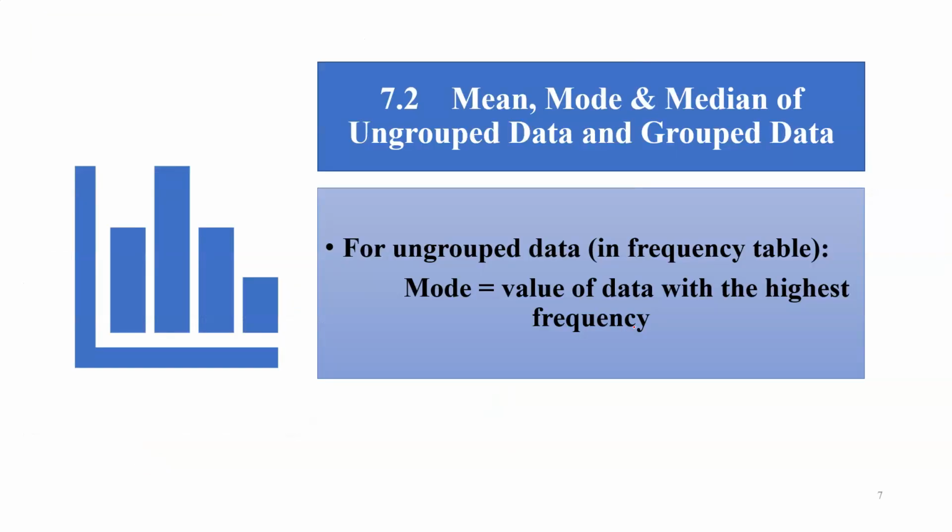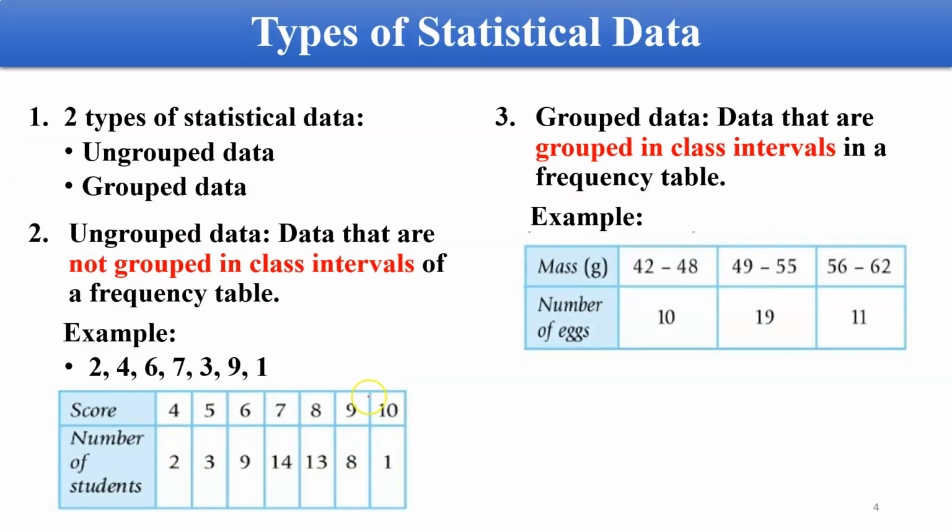Okay. And how about this one? We'll see mean, mode, and median. This is for the second subtopic. Mean, mode, and median of ungrouped data and grouped data. So we're going to see both for grouped and ungrouped. But first, for ungrouped data, ungrouped data in a frequency table. So I hope you still remember what a frequency table is. Frequency table is this one. Let me jot down for you a bit.